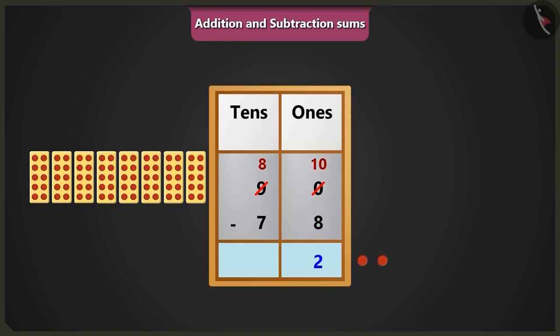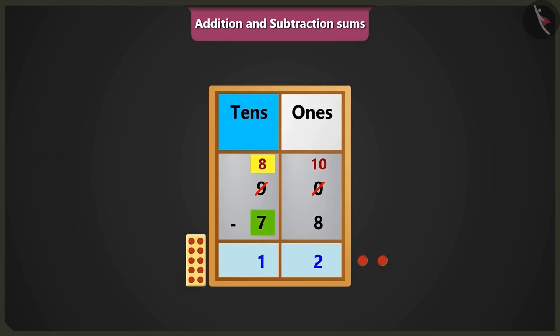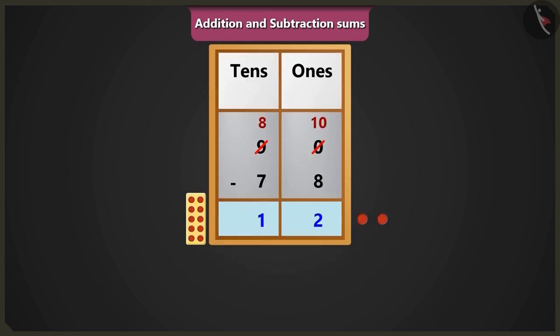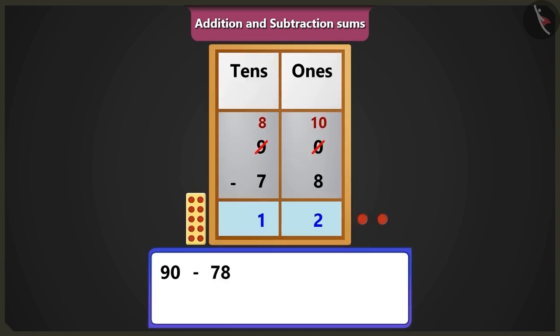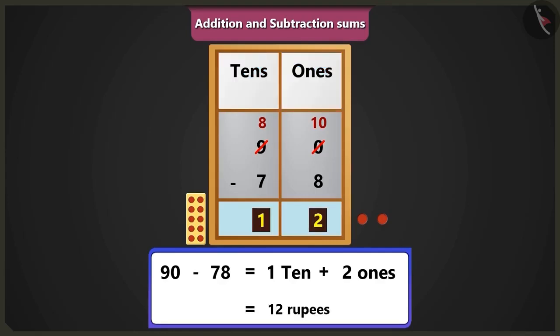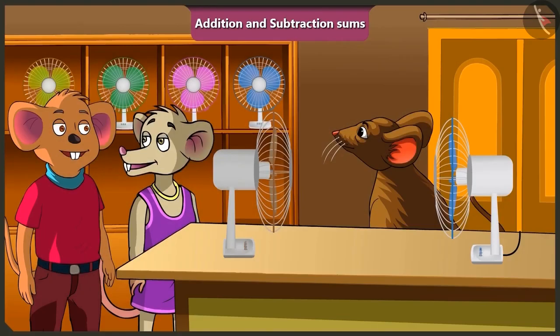Now look here, if we subtract 7 tens from 8 tens in the box of tens, then 1 ten would be left. Yes, so in this way, if we subtract 78 from 90, then 1 ten and 2 ones, means 12 rupees, would be the balance amount. Oh wow, Choo-Choo! Now you can buy a new fan and also save 12 rupees. You are right, Chichi.